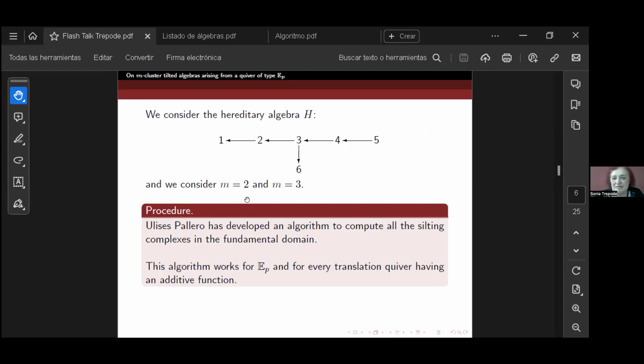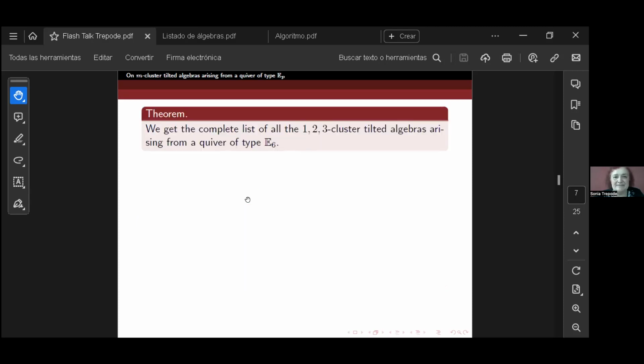This algorithm works for E_p and for every translation quiver having an additive function. Using this algorithm, we get a complete list of all 1, 2, 3-cluster tilted algebras arising from a quiver of type E6. And the question is, why do we stop at 3?